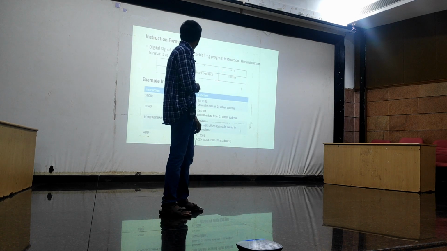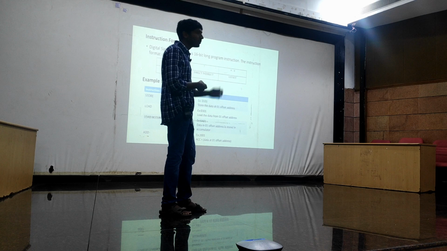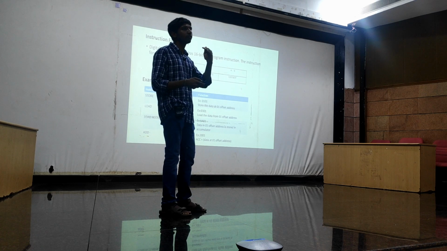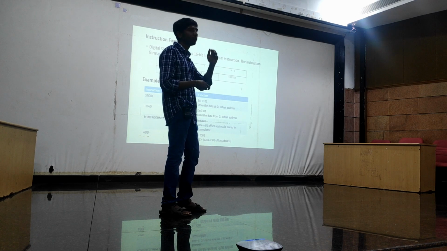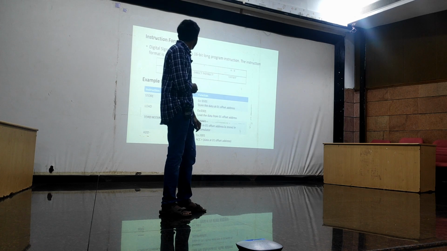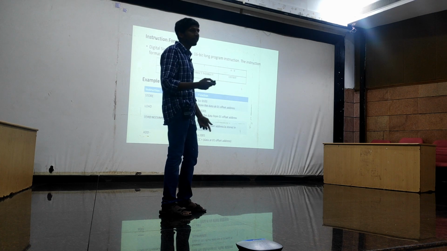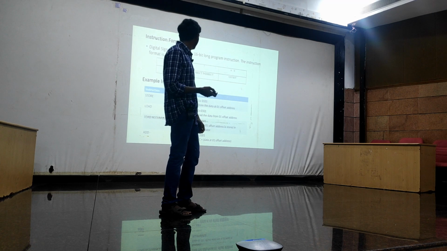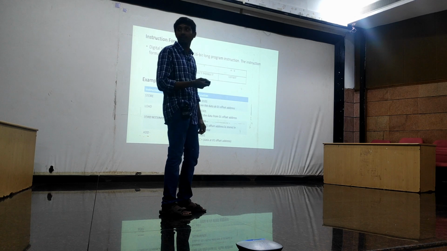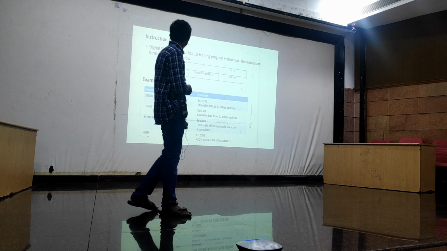So this lower LSB part is nothing but the offset. This offset gives which memory location we have to access the data from, and this single bit indicates the address type, the addressing mode. There are different types of addressing modes, but it would go too deep if I explained them, and time is also short. And these are some example instructions.